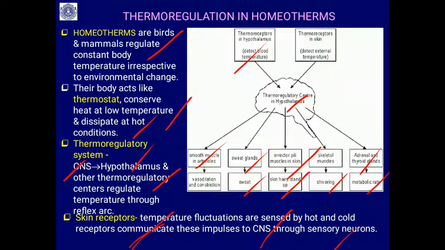So the hypothalamus maintains a constant temperature using all these effector organs.